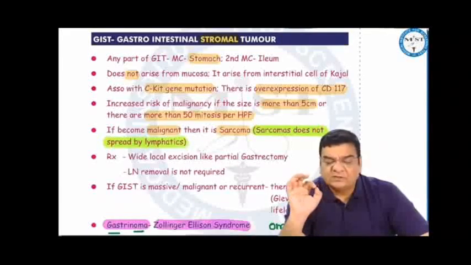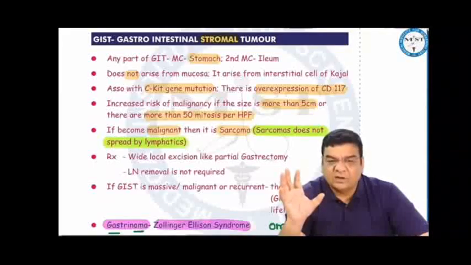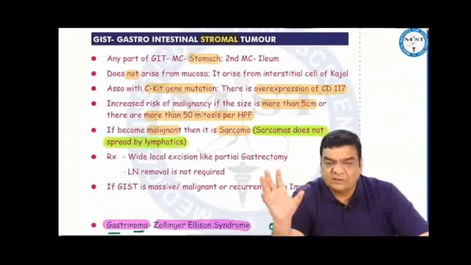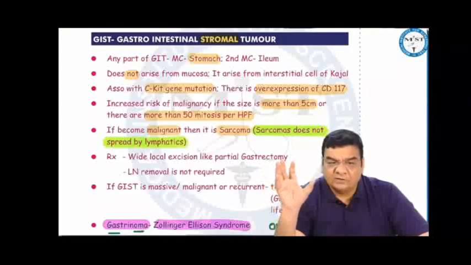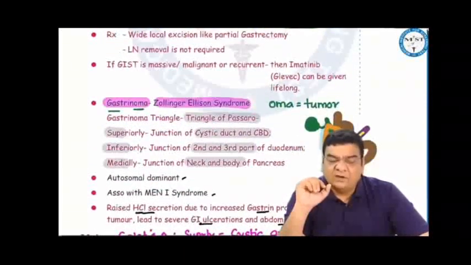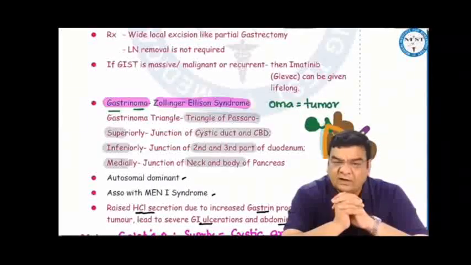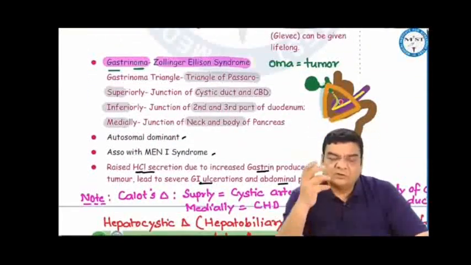Risk of malignancy increases if the size is more than 5 centimeters or there are more than 50 mitoses per high power field. If it becomes malignant, it will be a sarcoma, which does not spread commonly by lymphatics. So the treatment would be a wide local excision like partial gastrectomy. Lymph node removal is not required in the treatment of GIST. If GIST is massive, malignant or recurrent, then we give imatinib or Gleevec, which can be given for the entire life.